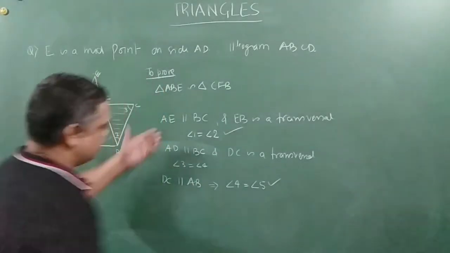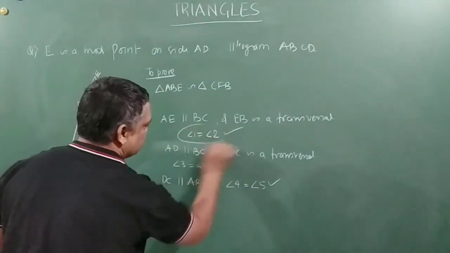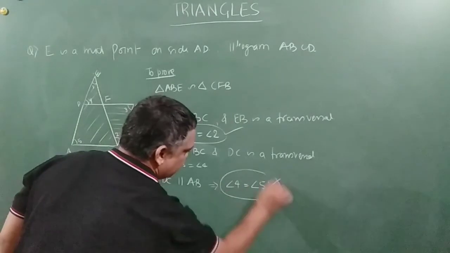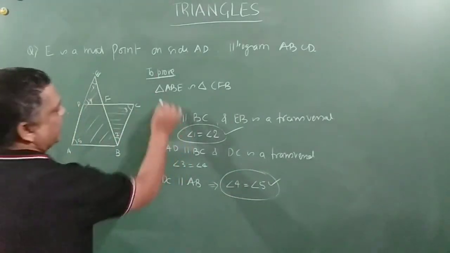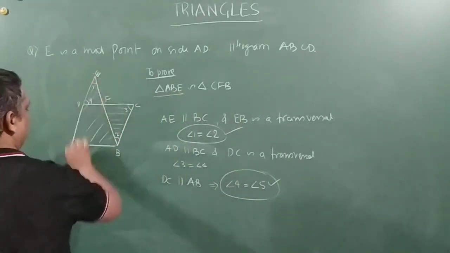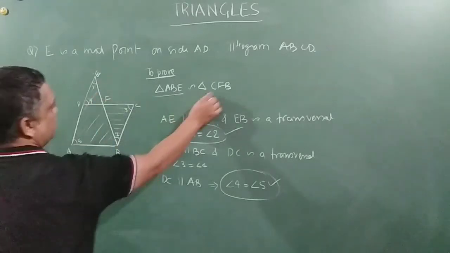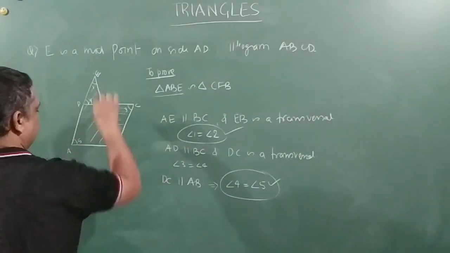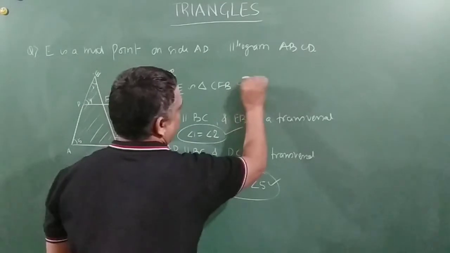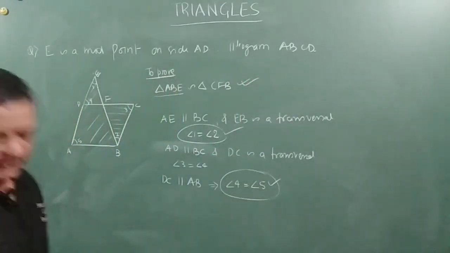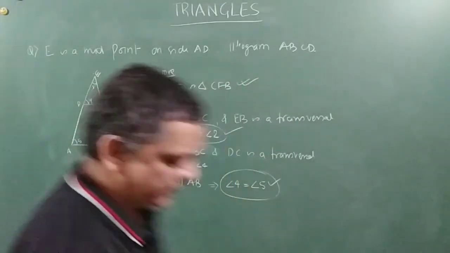So with this result and this result, we can say that triangle ABE is congruent to triangle CFB. Hence proved. Right. Let's move on to the next one.